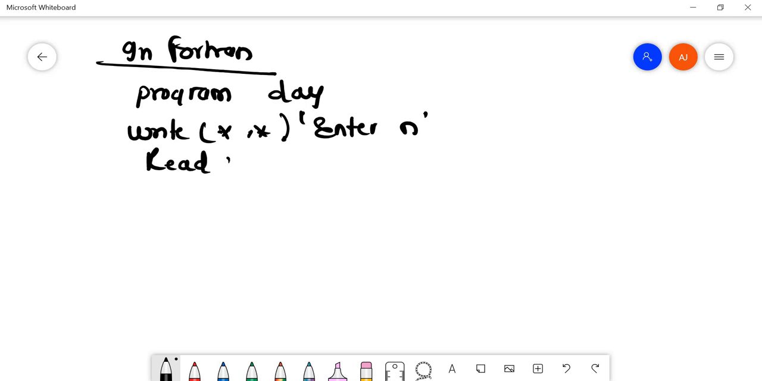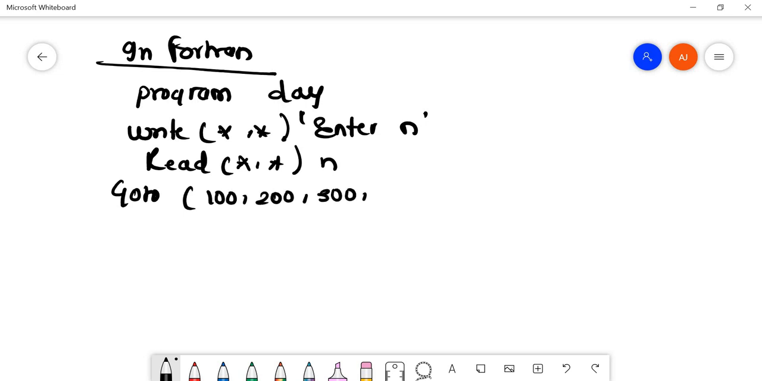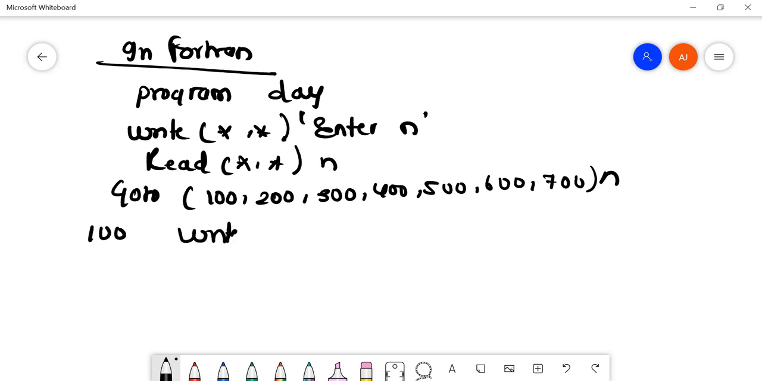Read star, n, to read the value of n. Now I'll use the goto statement. Goto (100, 200, 300, ...). As there are 7 days, I'll use 7 labels. You can write any label here. It's not compulsory to write 100, 200. You can write anything, 10, 20, 30, 40, like this. When it comes to label number 100, it will write Sunday, and then I'll stop.